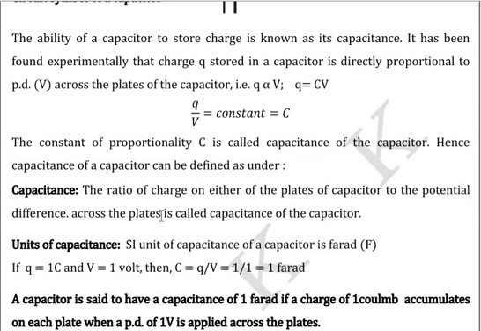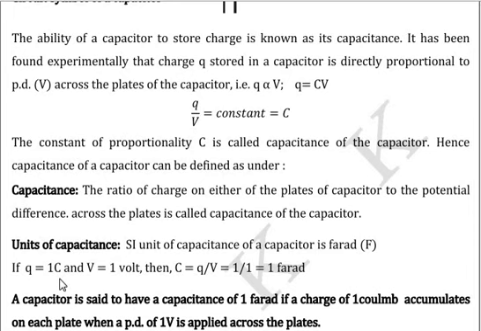Capacitance of a capacitor is the ratio of charge on either of the metal plates of the capacitor, because both the metal plates will be having the same magnitude of charge on them, to the potential difference between the plates of the capacitor. The SI unit of capacitance of a capacitor is also farad, normally represented by capital F. So, if Q is 1 and V is 1, C will be 1.